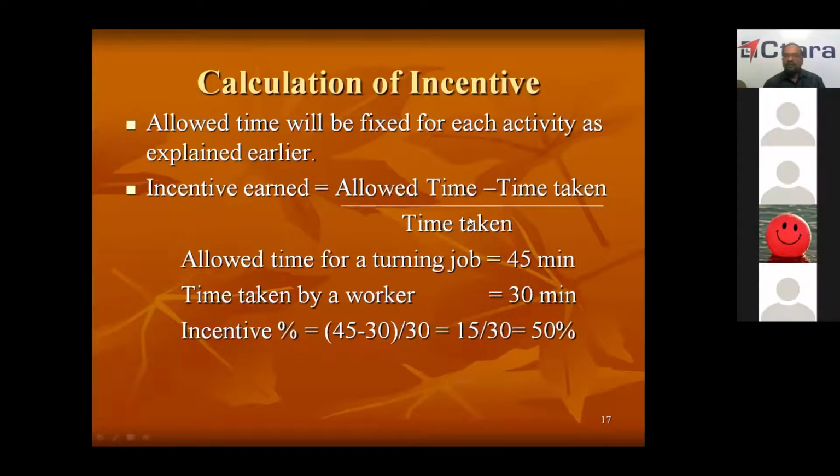So time saved divided by time taken. This is the formula for incentive. How much time he has saved, that is how we will get allowed time minus time taken, divided by time taken. So this is the only formula for calculating the incentive.